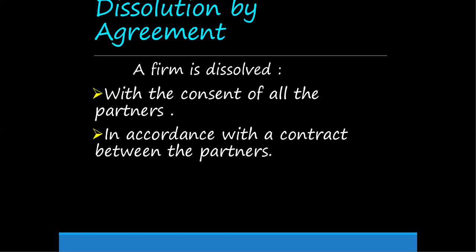We must strictly follow what we have done in our agreement. But after finishing that dissolution of the firm, we can also create one new contract. That is possible. This is called dissolution by agreement.